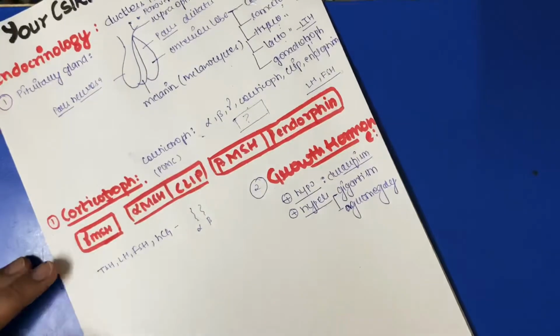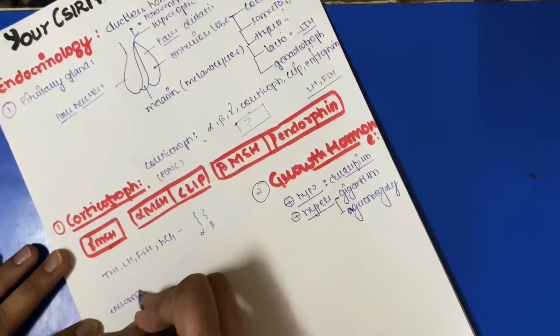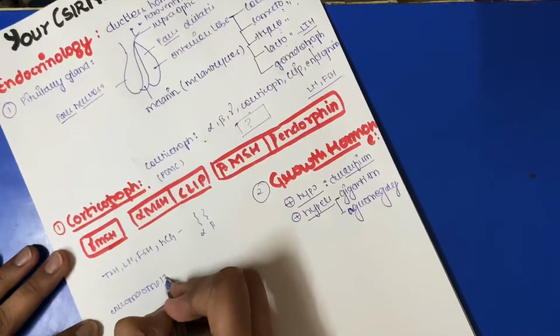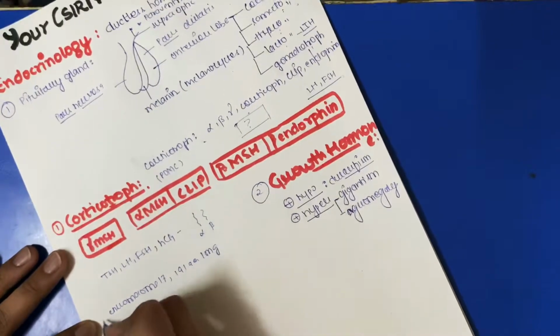So the growth hormone gene is present on chromosome number 17. It is 191 amino acids long.